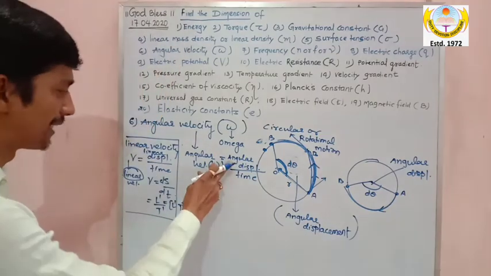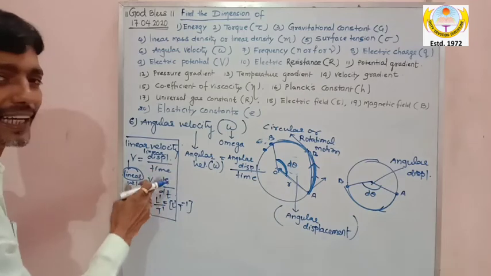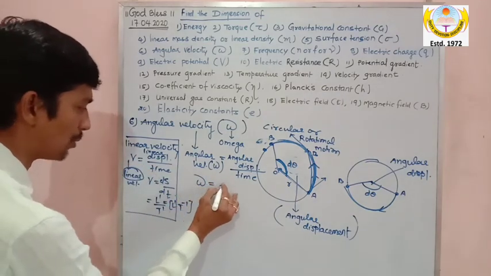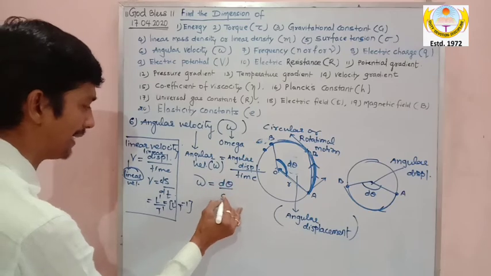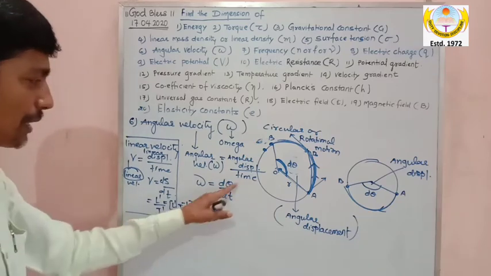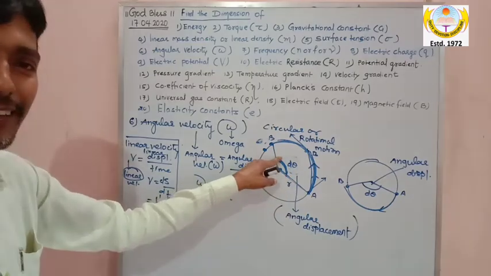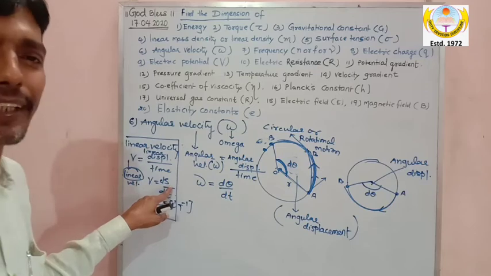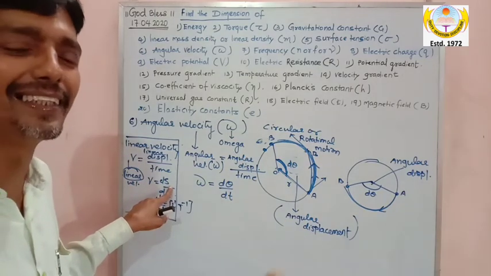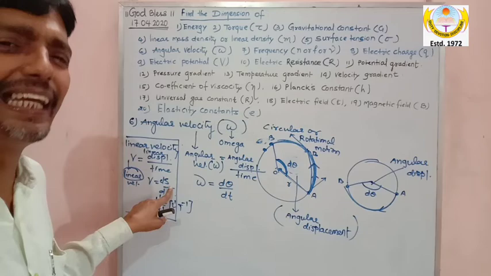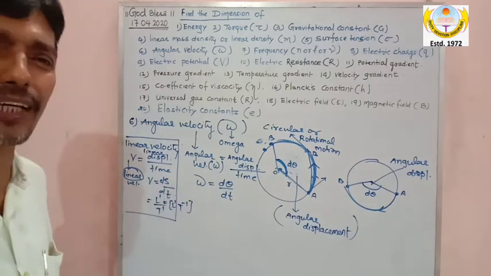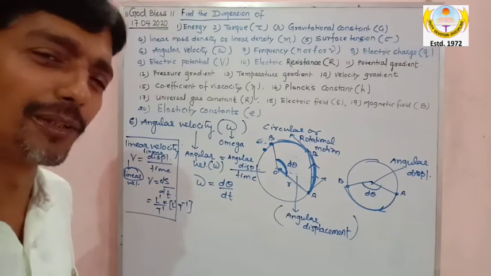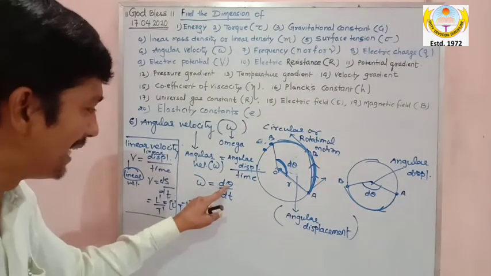So this is angular displacement upon time, just as linear velocity is linear displacement upon time. So angular velocity omega, the formula will be d theta divided by dt. Because angular displacement is d theta. Well, linear displacement is ds, class 9th, ds. You can write dr, no issue. But dr is ultimately displacement, denoted by length only. So here d theta by dt.